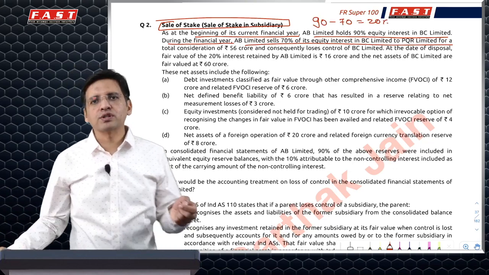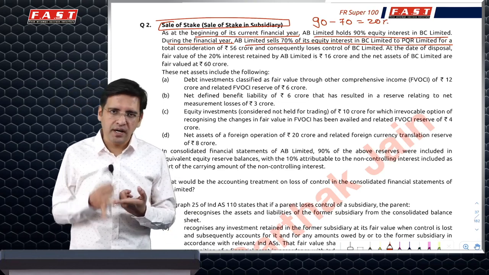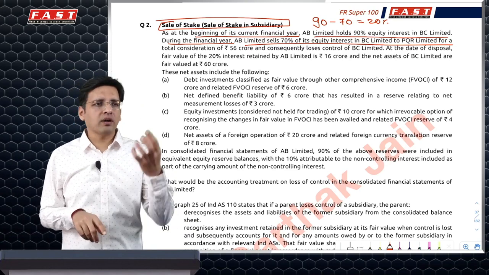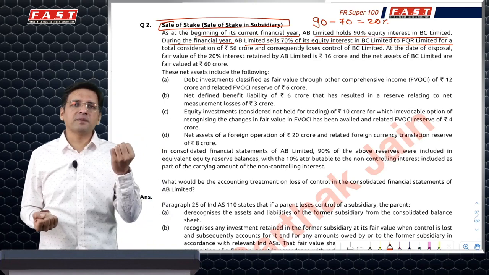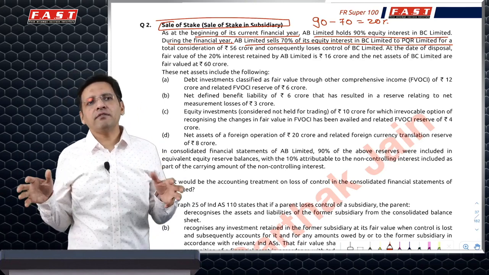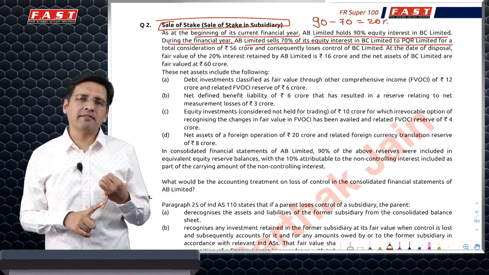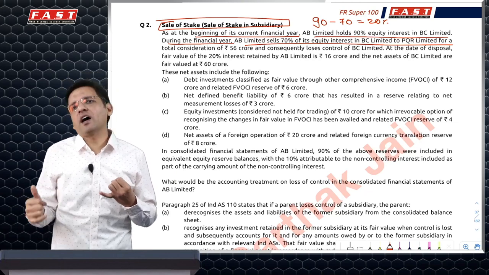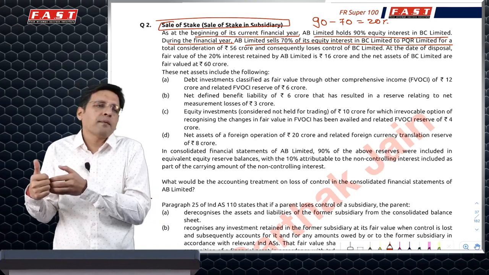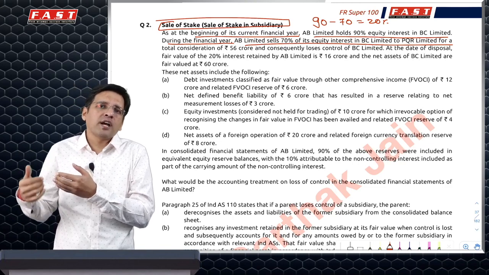Now, whenever I lose control, what do I do? I de-recognize all assets in the consolidated financial statement of the subsidiary, NCI, goodwill, and against that, whatever cash I have received, plus if I have retained any investment, I will recognize it at fair value. The difference goes to P&L. Plus, till now, if there has been any share in OCI from the subsidiary which I have recognized, the parent's share of OCIR will be reclassified. If it is OCIR, to PRL; if it is OCINR, to reserves.